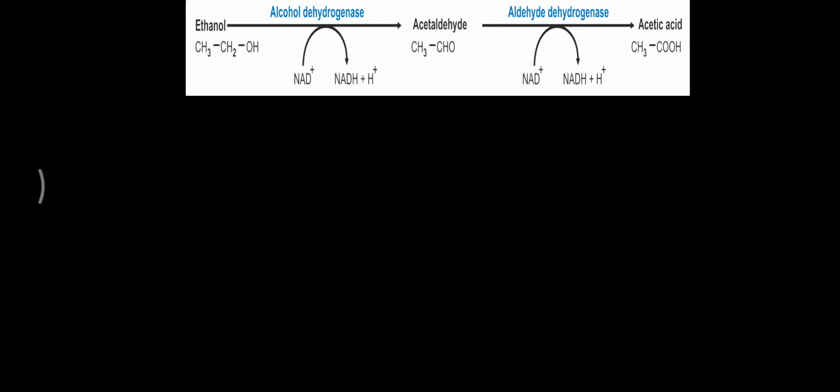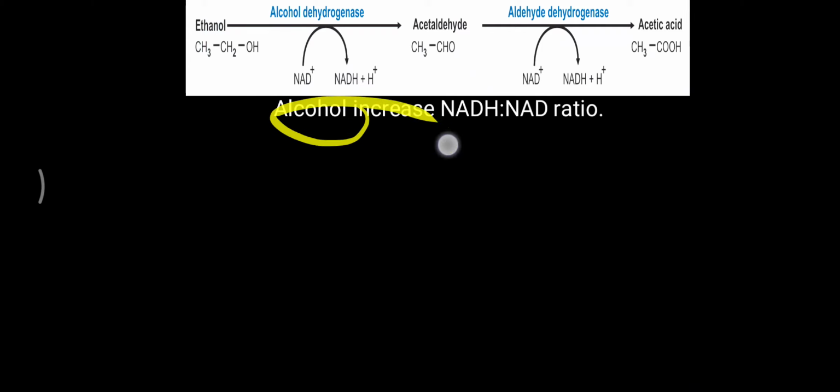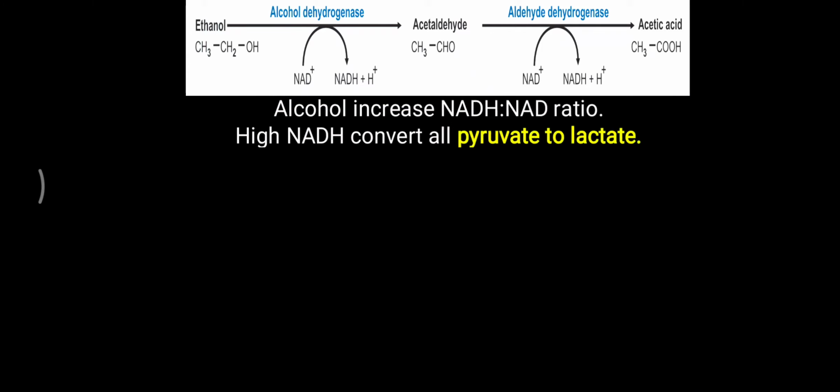So simple, what happens? Ethanol goes to acetaldehyde and acetic acid. Same thing with methanol to formaldehyde and formic acid. And this reaction occurs with the help of alcohol dehydrogenase and aldehyde dehydrogenase enzymes. Due to that reaction, an increased level of NADH is seen. And all these are related to the increased level of NADH inside the cell. Simple alcohol metabolism is increasing the NADH level inside the cell, and due to that high NADH level, that will